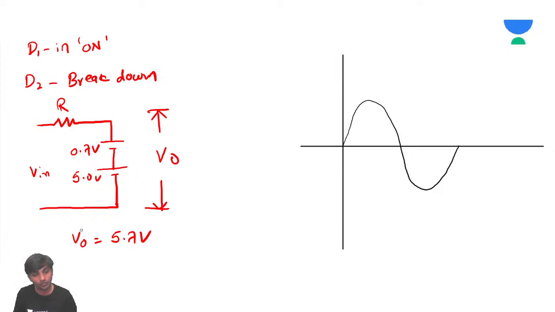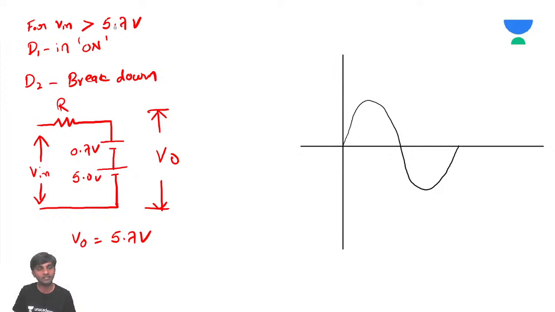So when can V output be 5.7 volts? Only when the input is supplying at least this same voltage. This is possible only for V input greater than 5.7 volts. When V input is greater than 5.7 volts, then only your V output is going to be 5.7 volts. It is constant, right? So D1 is on and D2 is in breakdown.